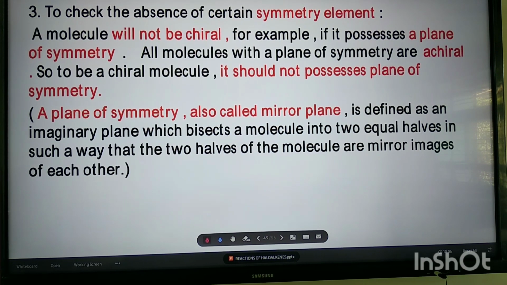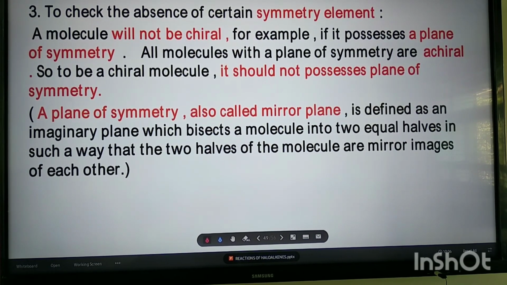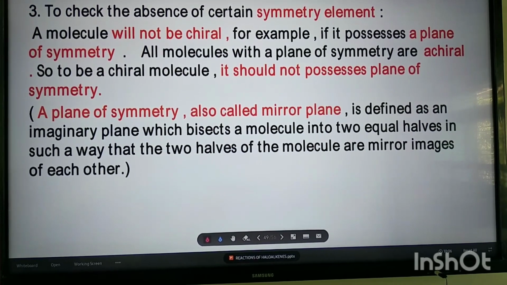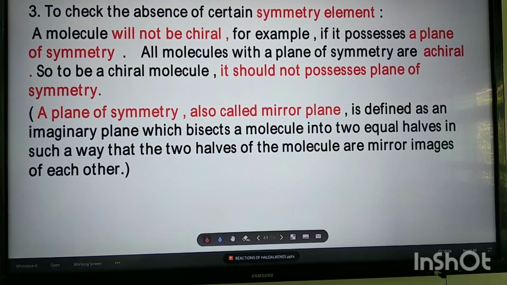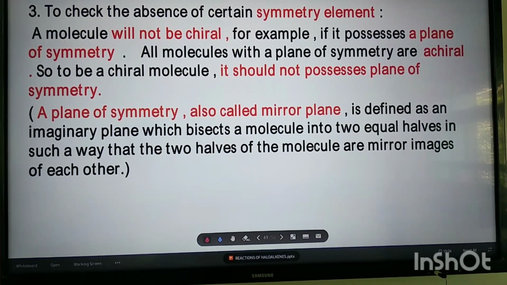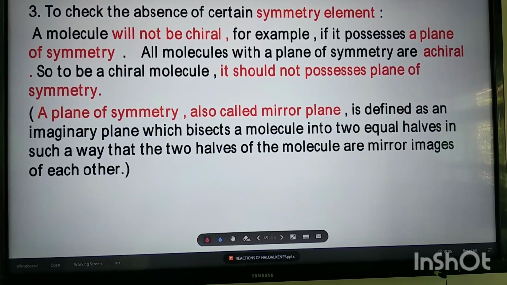symmetry. A plane of symmetry, which is also called a mirror plane, is defined as an imaginary plane which bisects a molecule into two equal halves in such a way that the two halves of the molecule are mirror images of each other.